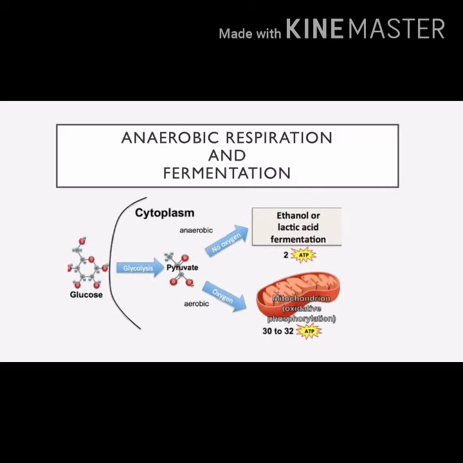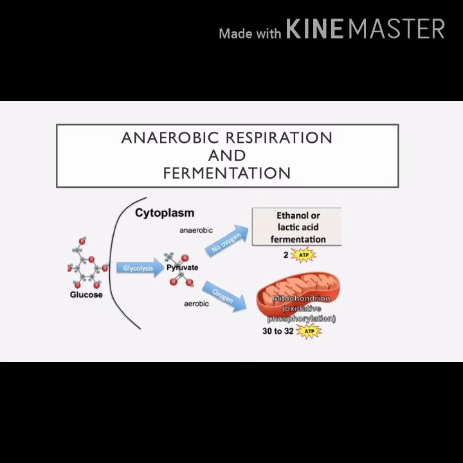And whenever you do some exercise or when you are playing, the body requires more energy. At that time the muscle cells do not get immediate oxygen. At that time it follows the anaerobic form of respiration. What happens? There is conversion of 3 carbon pyruvate into lactic acid and energy.